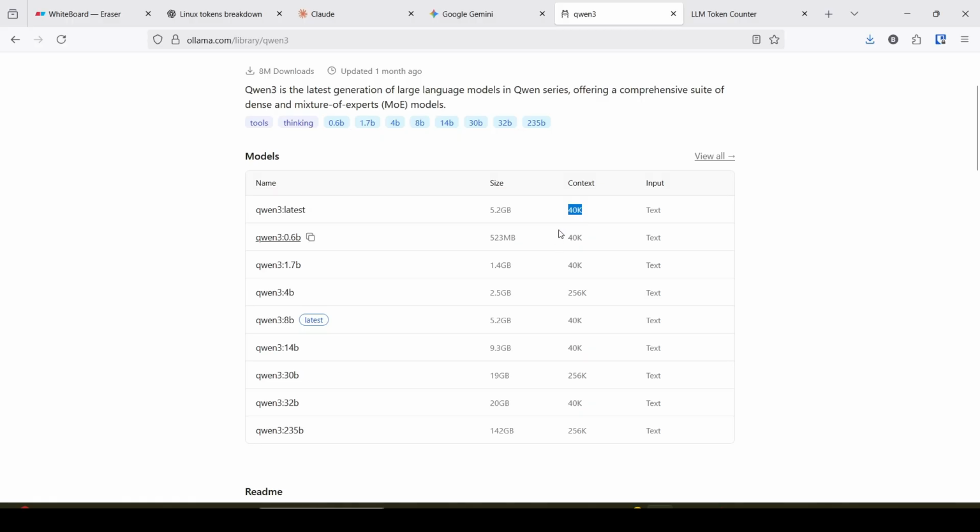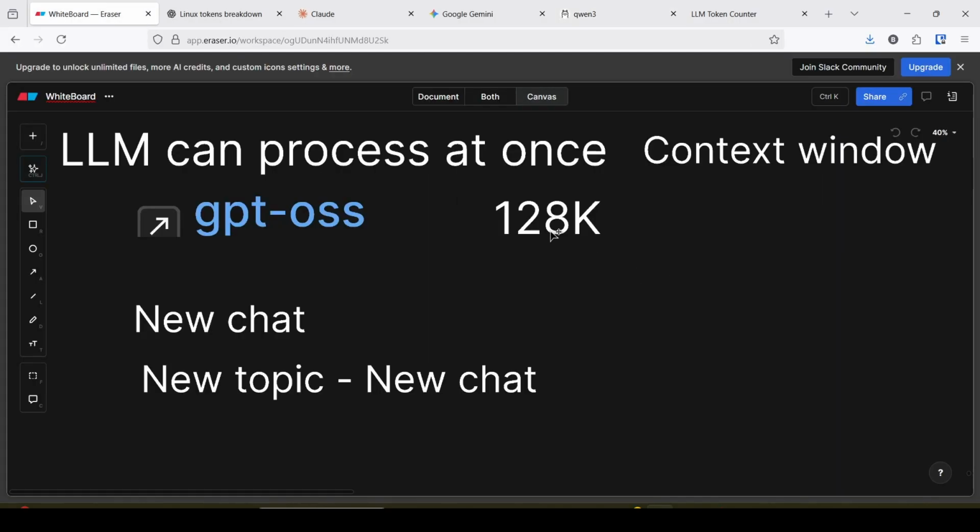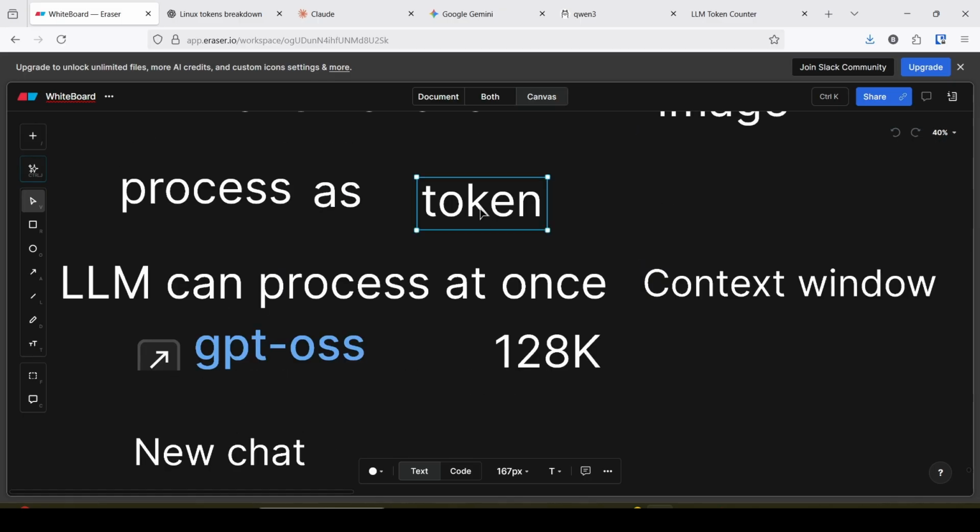This is the low context window model. But GPT OS has a 128K context window. That means GPT can process 128K tokens at once. There are several context windows, and the context window is very important to know. Context window is measured using tokens.